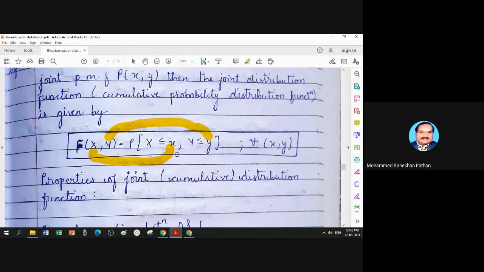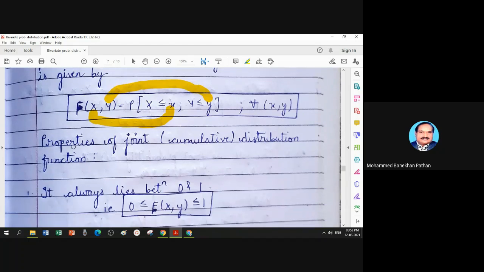If you take only one variable, that is the distribution function of the univariate. Under F, there are two ordinates. So inside the probability, there are two events. Now, capital F always has probability of the less than or equal to type. For example, if you want F(2, 3), it is a calculation of probability X less than or equal to 2, comma, Y less than or equal to 3. And this is true for every pair x, y.